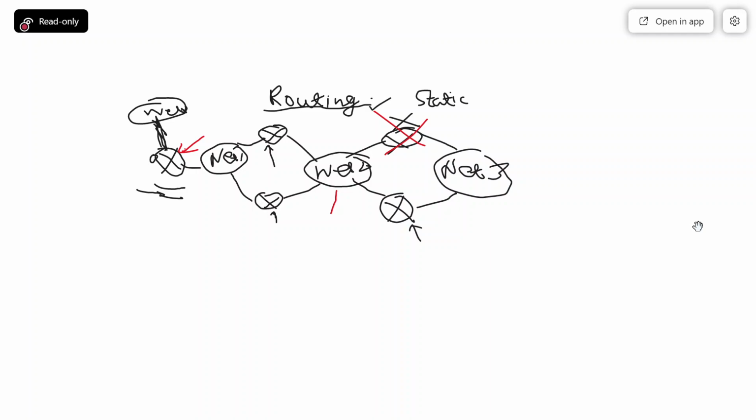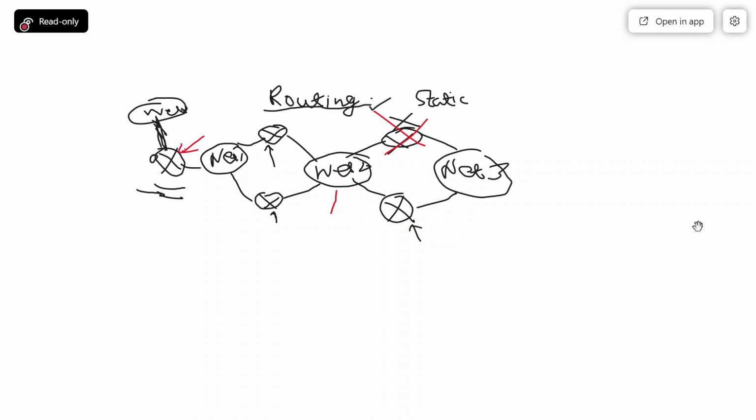If the network is very small in size, or there are very few chances of any sort of changes, there is no change in the network, just like in the SMIT network. Okay, so in case of SMIT we know that no change is going to take place in the next 10 years or 5 years or 2 years. So I can establish a static routing and configure the routers accordingly, and everything will work perfectly.